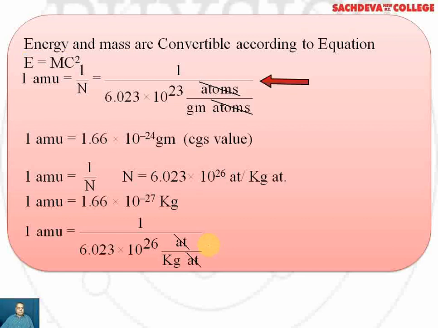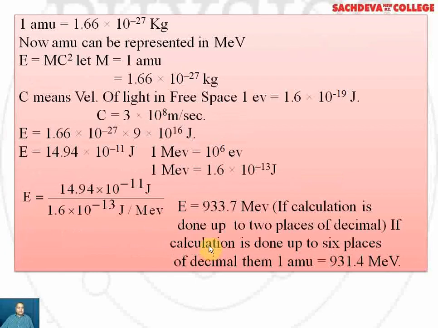Mass is convertible to energy and energy is convertible to mass. One atomic mass unit is calculated by the function 1 over N, where N stands for Avogadro number. We put in the value and come to the conclusion that 1 AMU will be 1.66 into 10 to the power minus 24 grams in CGS. 1 AMU is 1 over N, and N can be taken as 6.023 into 10 to the power 26 atoms per kilogram atom. So we can prove that 1 AMU is 1.66 into 10 to the power minus 27 kilograms. Now 1 AMU is known to us.